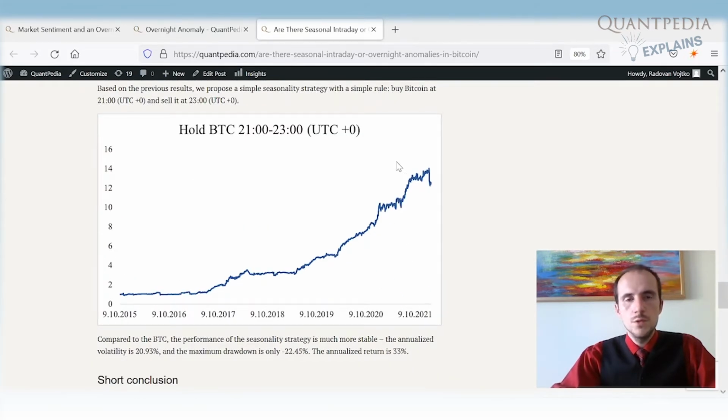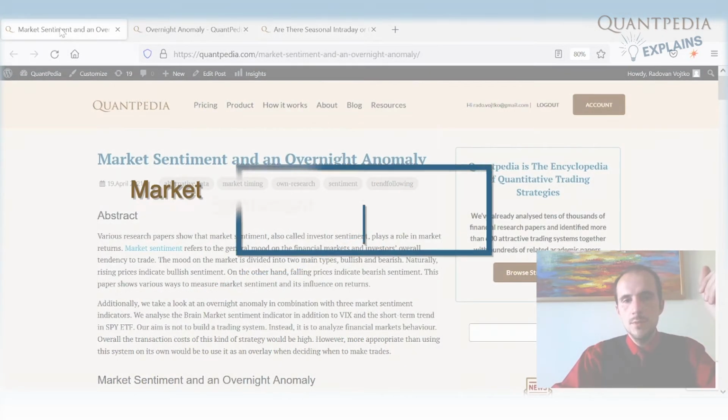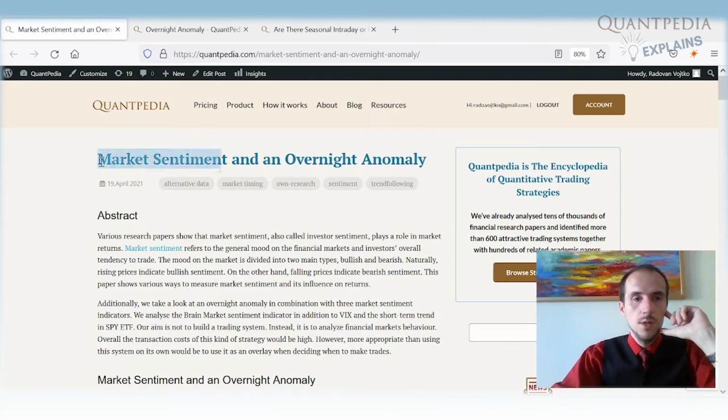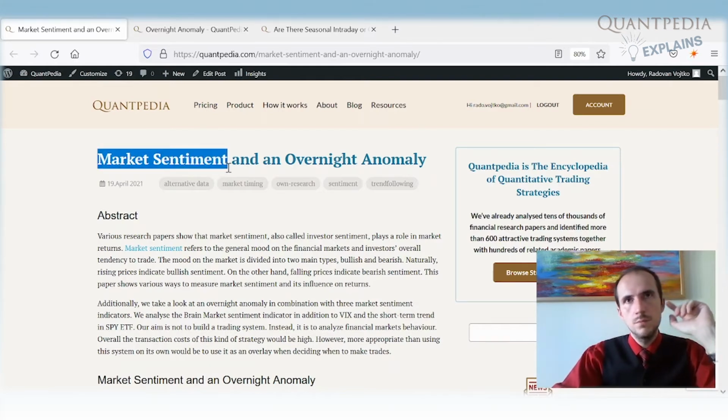Can we improve these overnight trading strategies? The answer is yeah, we can. We can use the market sentiment and we can improve these overnight trading strategies, but that's not the only strategy that we can improve. The market sentiment filters are very strong and can help us to improve nearly any trading strategy. In this case, we are not using the cryptocurrencies, so we will show how to improve the overnight anomaly on US equities or US stocks.